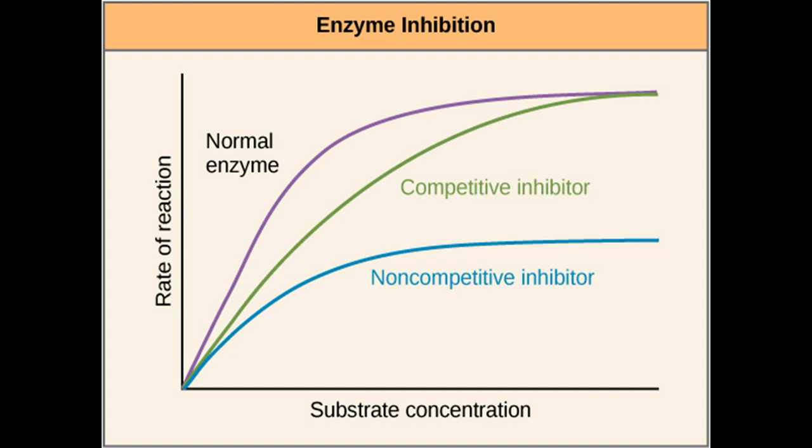And the effect on Km: competitive inhibitors cause an increase in the Km for a given substrate. This means that in the presence of competitive inhibitors, more substrate is needed to achieve half Vmax.